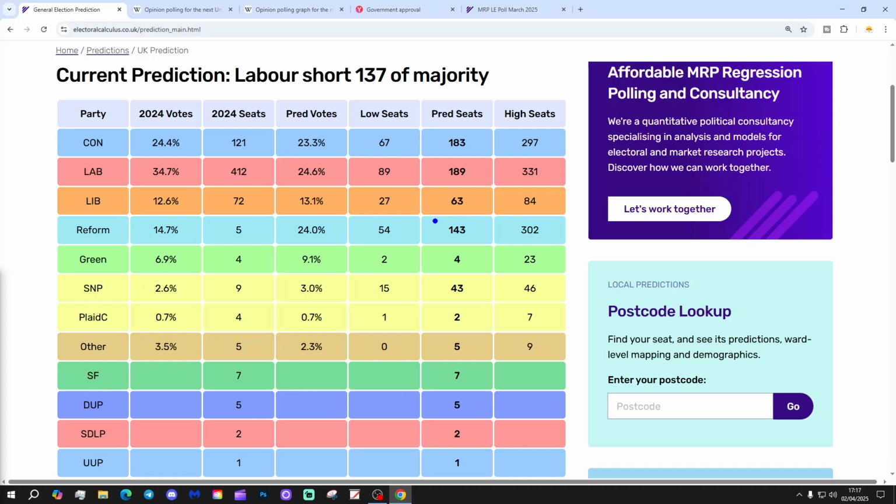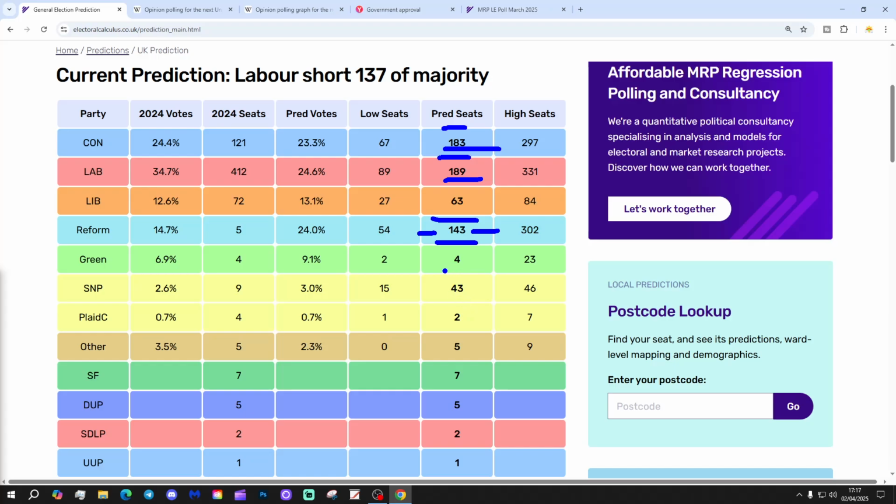Reform is on a central seat prediction now of 143. That's down about 50 on the central seat prediction from last month. So there has been a shift away from Reform, and Labour edging up a little bit. I think the Conservatives have edged up a little bit as well.